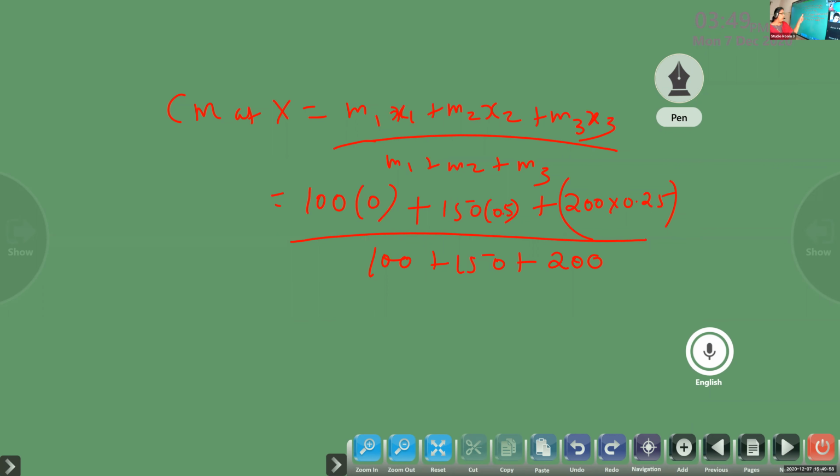Simple one, no? 150 into 0.5 means 15 into 5, you do. That's going to be very easy for you. You will get 75, then add 0, then take the decimal. 25 into 2, you know, it's going to be how much?